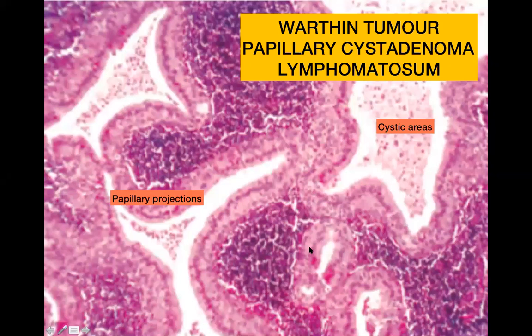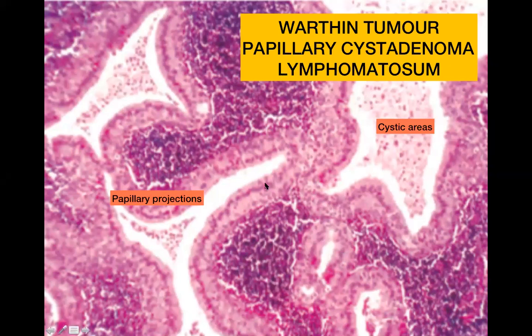We move on to the next salivary tumor, which is again a benign tumor. It is called Warthin tumor. The other name for this tumor is papillary cystadenoma lymphomatosum. I know that name is a bit of a mouthful, but it's a very descriptive name. So if you're able to remember papillary cystadenoma lymphomatosum, you will be able to remember all the important components of this tumor.